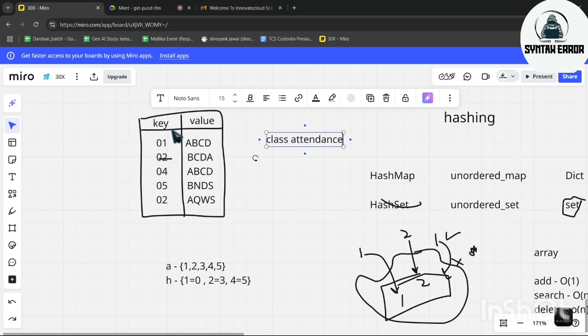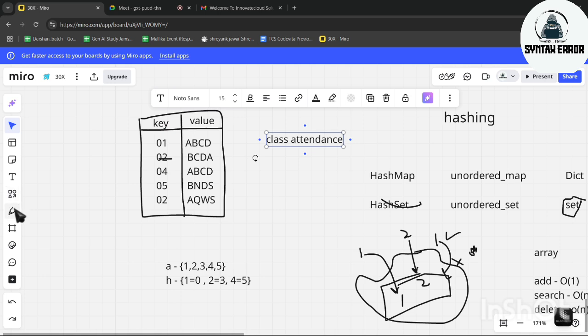So this field, which is the key field, should always be unique. Whereas names can be similar, there can be two Ajays in the same class. So the names can be duplicate, but the key value cannot be duplicate. That is, values can be duplicate, keys cannot be duplicate.